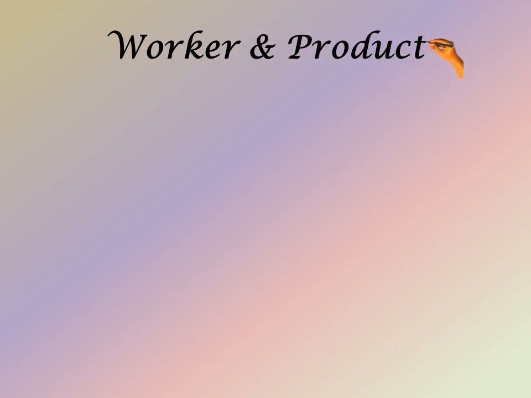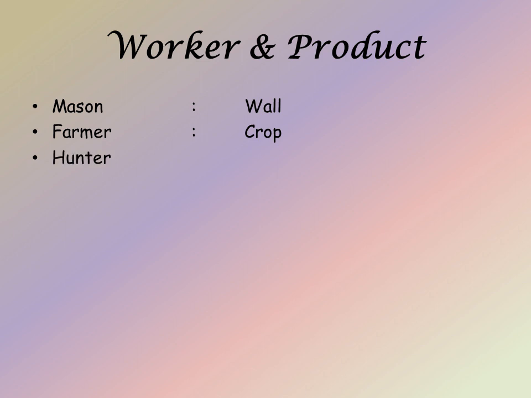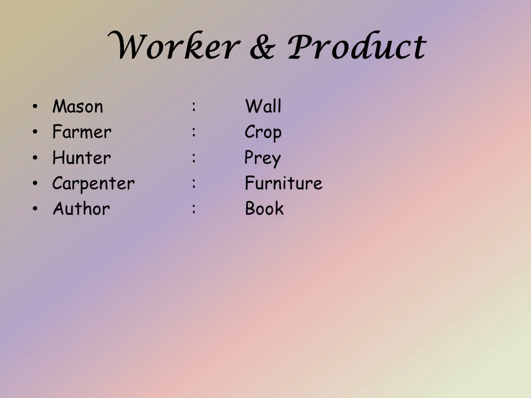The other kind of relationship we are going to see here is worker and his product. Mason builds the wall, so the wall is the product of the mason. Farmer raises the crop, so the crop is the product of the farmer. Hunter hunts for prey, so prey is the product of the hunter. Carpenter makes the furniture, so furniture is the product of the carpenter. Author writes the book, so the book is the product of the author.